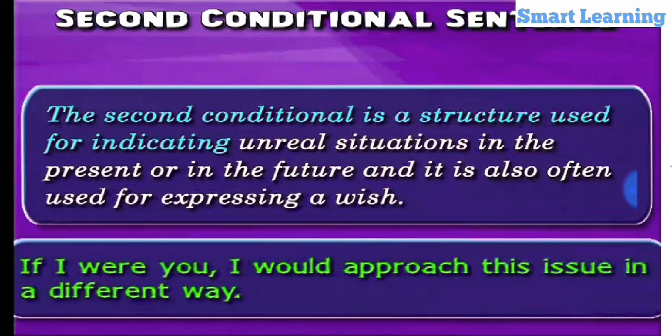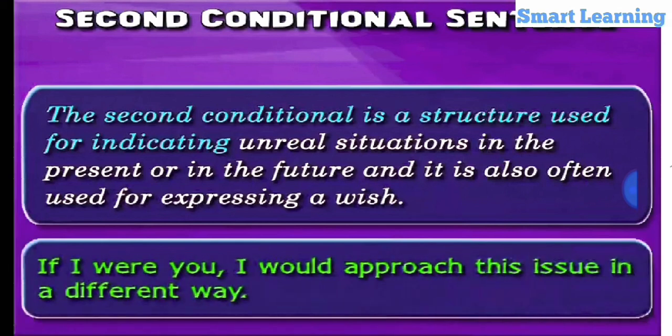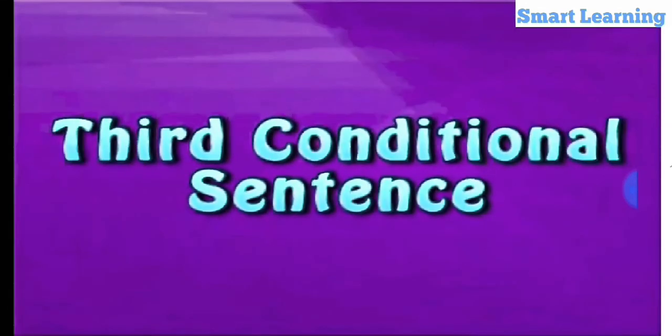If I were you, I would approach this issue in a different way. Here, a wish is expressed as, I wish I could be you. I could have approached this issue in a different way. So, this is a second conditional sentence. Let us now see the next type of conditional sentence.